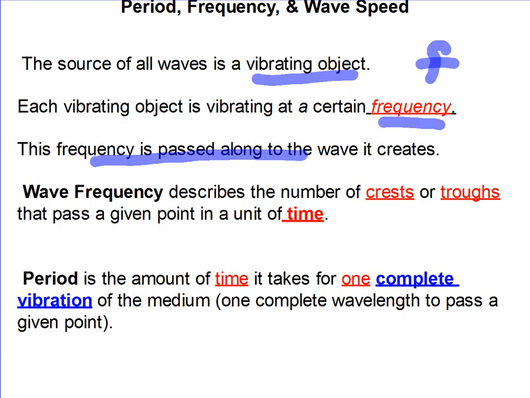Let's just review the definitions here. Frequency is the number of crests or troughs per given time, while the period is the amount of time for one complete vibration.